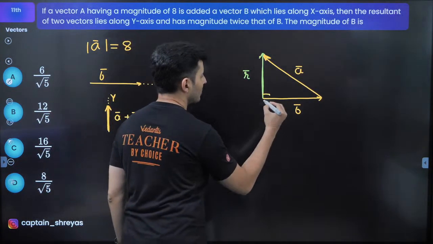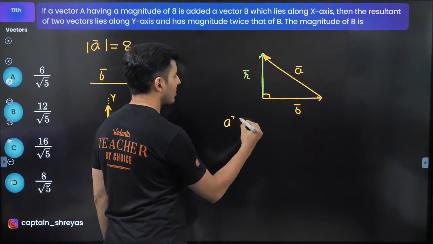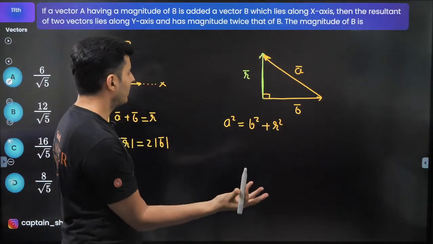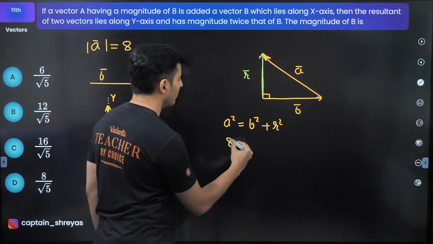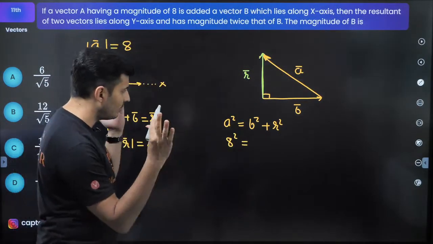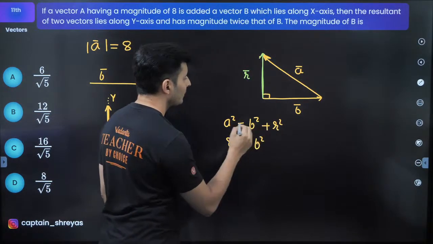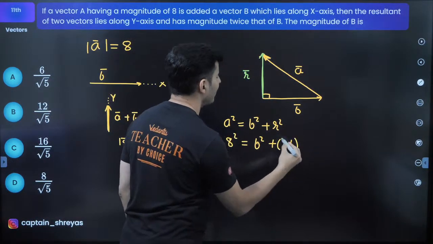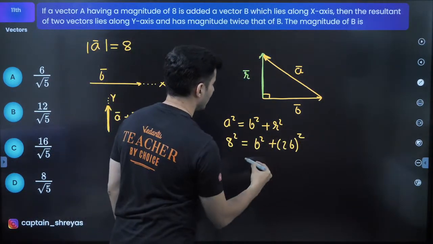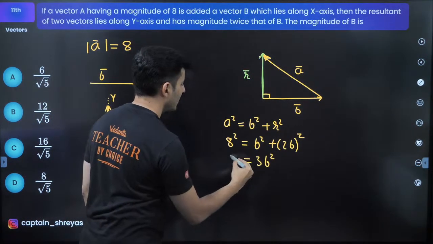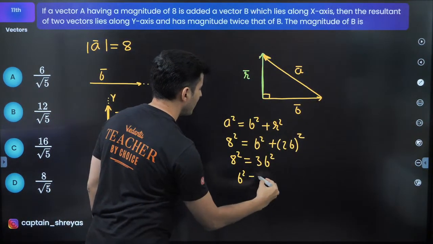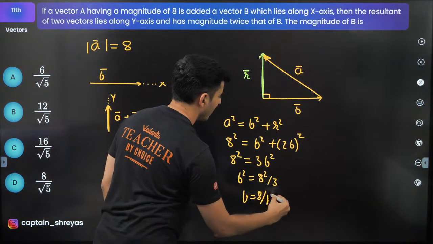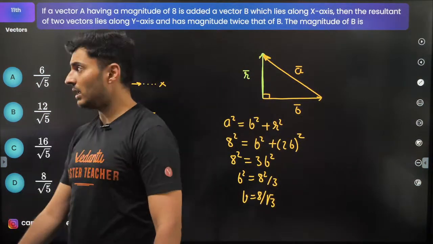Great. This angle is obviously 90 degrees and I know that A square is B square plus R square. Pythagoras. And A's value is already given to be 8. B's value is B, but R's value is twice of B. So I'm just going to put 2B over here as per the given information. So this will be nothing but 3B square is nothing but 8 square. So B square is 8 square by 3. Naturally, B will be 8 by root 3. That's the answer if that is asked.